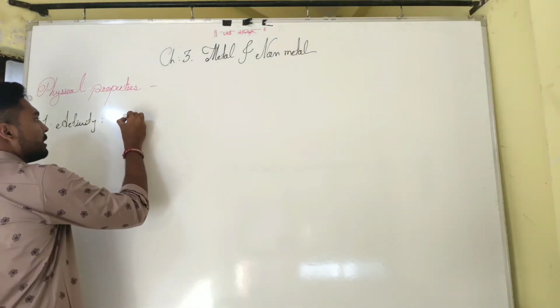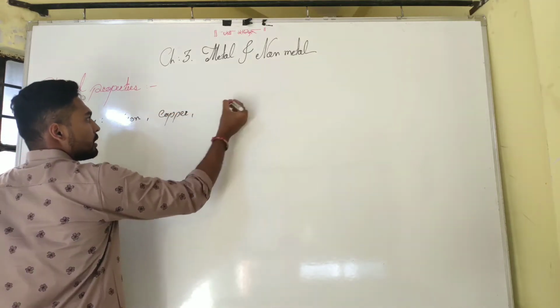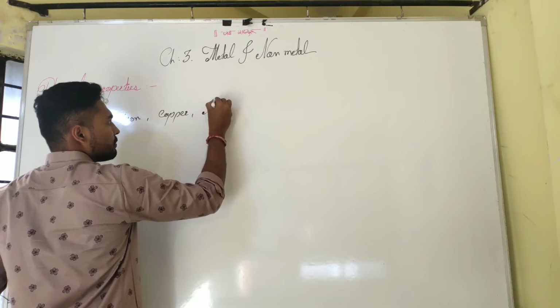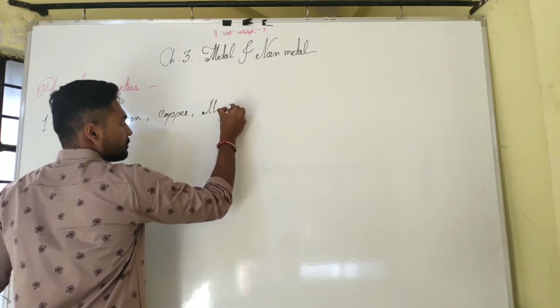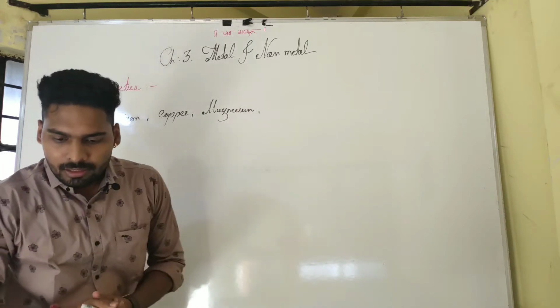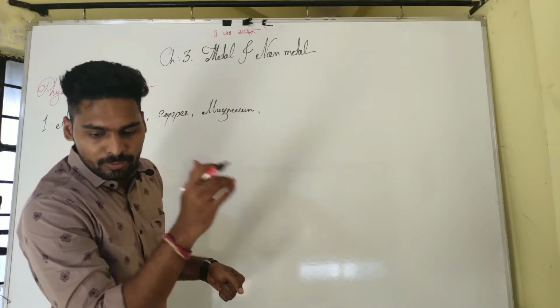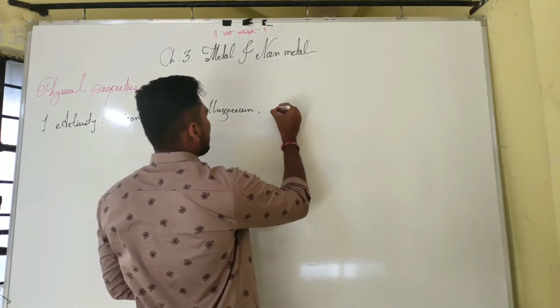I will take iron, then copper, then magnesium. And which one remains? Yes, sorry, it is aluminium.